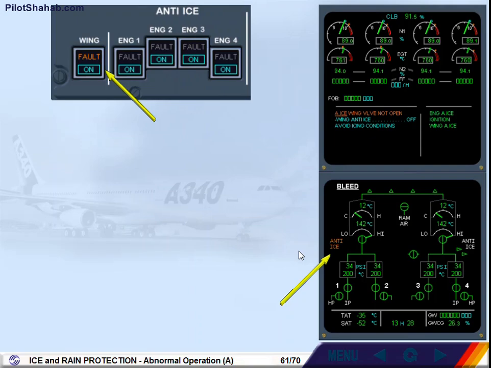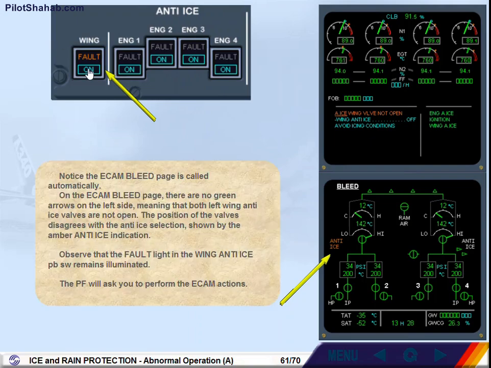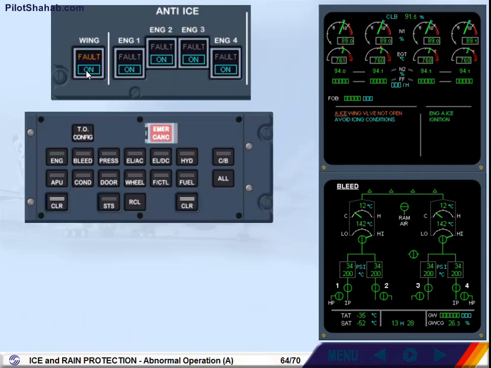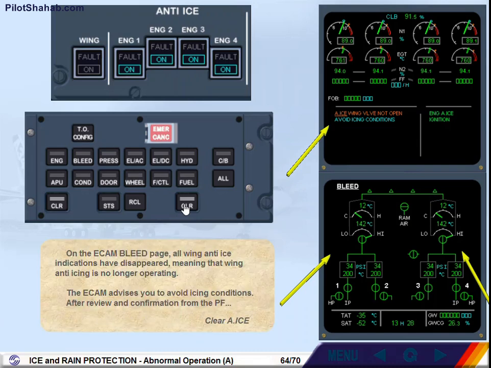The pilot flying will ask you to perform the ECAM actions. On the bleed page, all wing anti-ice indications have disappeared, meaning that wing anti-icing is no longer operating. The ECAM advises you to avoid icing conditions. After review and confirmation from the pilot flying, clear anti-ice.